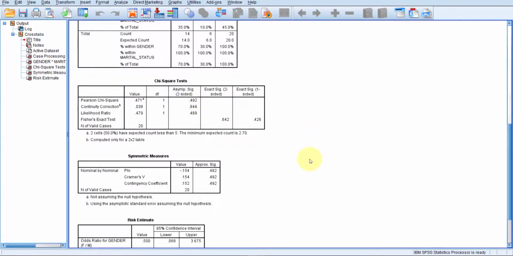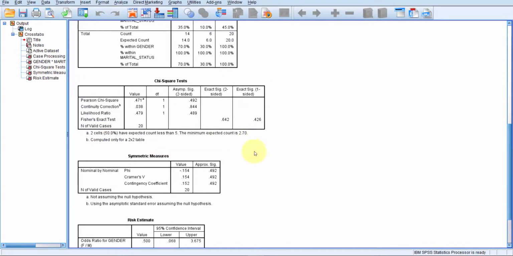But one important thing is, here it is written 2 cells, 50% have expected count less than 5. The minimum expected count is 2.70. Here 50% is too much. It is way more than 5.